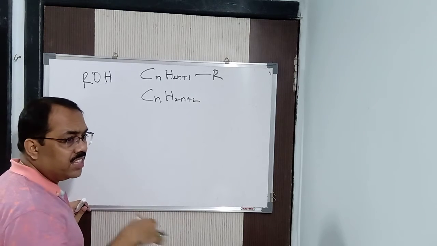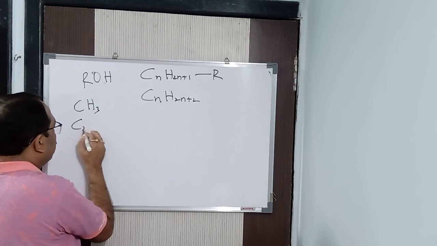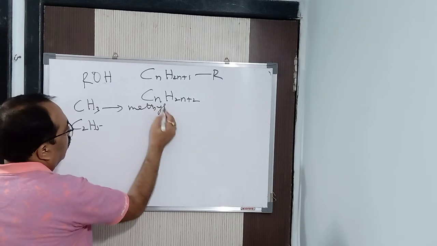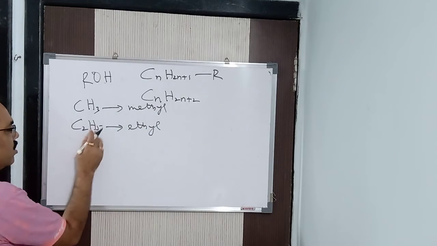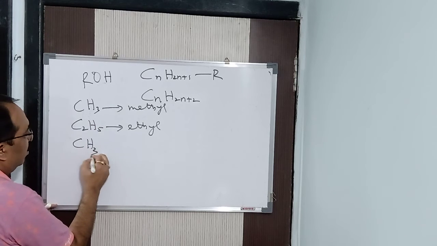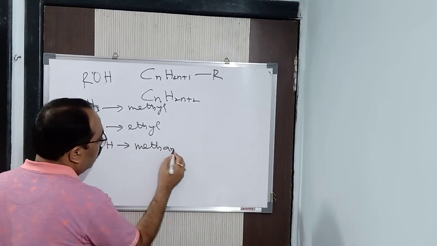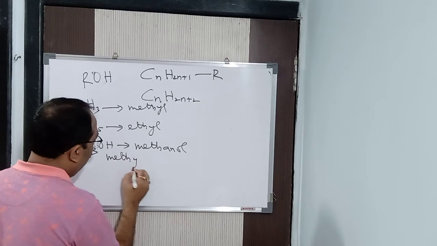For example, from methane, if I remove one hydrogen, what will I get? Methyl. From ethane, if I remove one hydrogen, what will I get? Ethyl. So this is your methyl, this is your ethyl. Clear? Once more I am telling you. So with CH3, if you add an OH group, what is that? It is known as methanol. It is alcohol, and the common name is methyl alcohol.